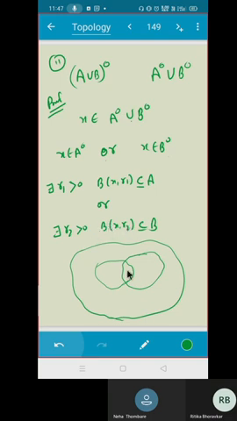So I can take that X here. Can I take that? So I can find an open ball which completely lies inside A, and I can also find an open ball which completely lies inside B also.